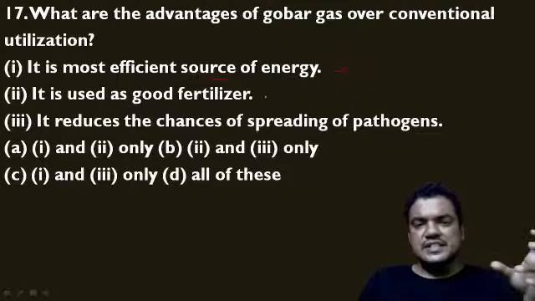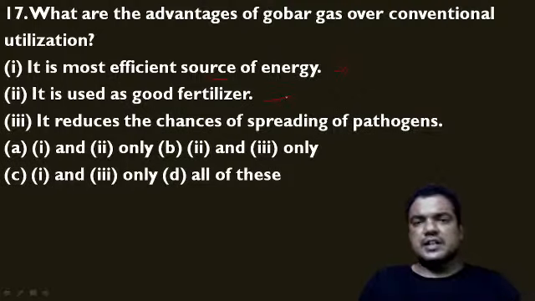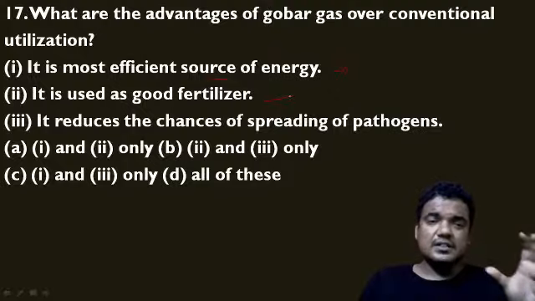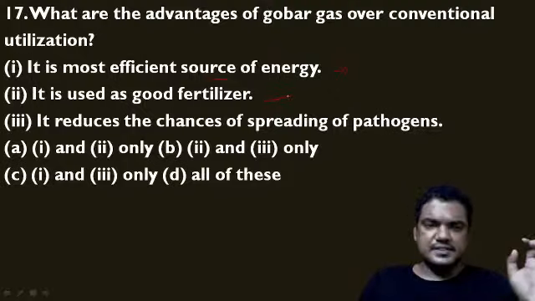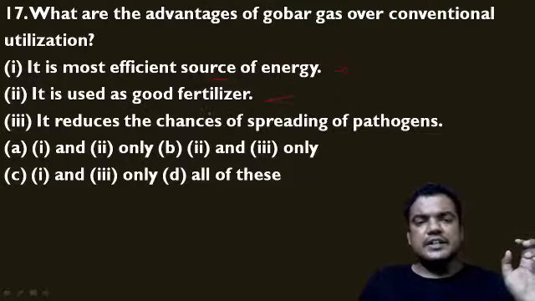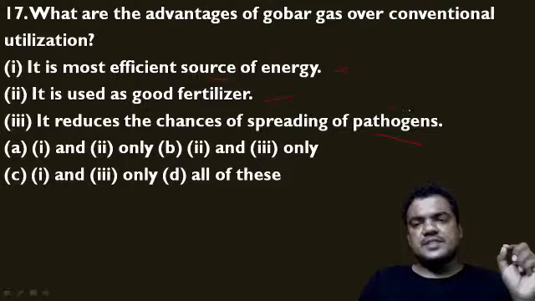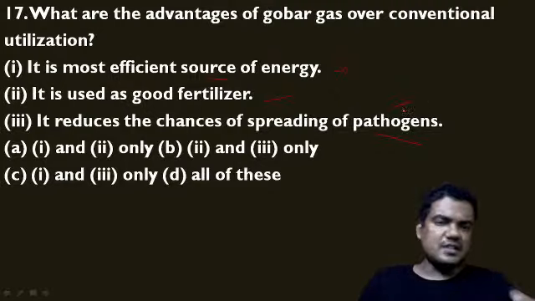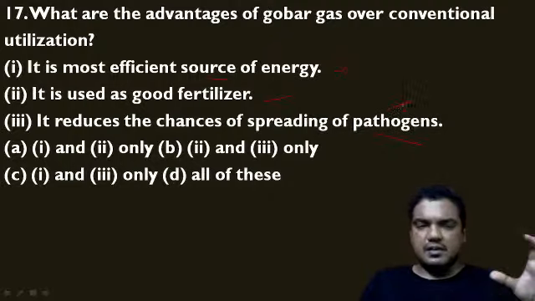Next, it is used as a good fertilizer. Yes, the organic manure, the product of this biogas process, is really a good fertilizer for the crops. And the third one, it reduces the chances of spreading pathogens. Yes, some pathogens in the cow dung cause some lung diseases for the farmers.